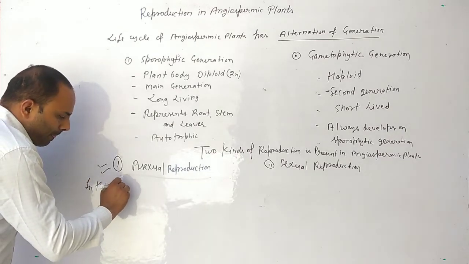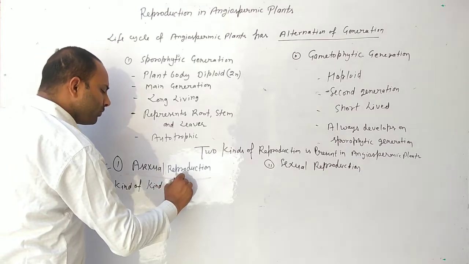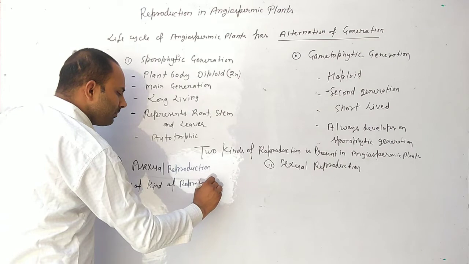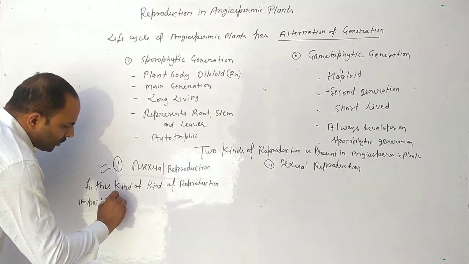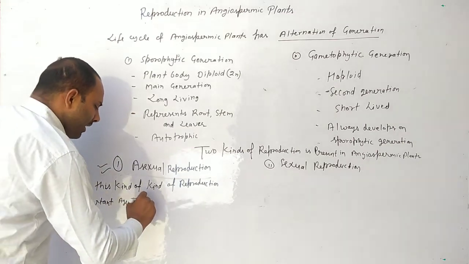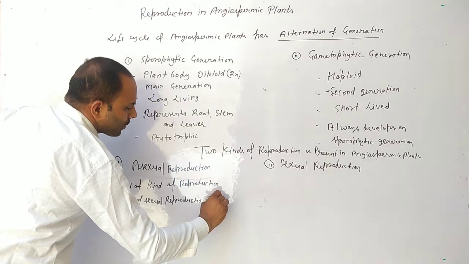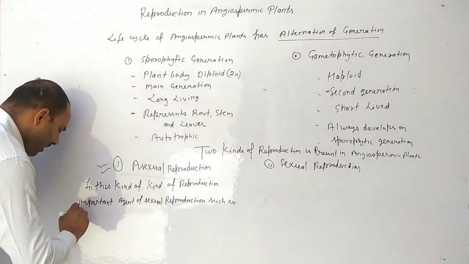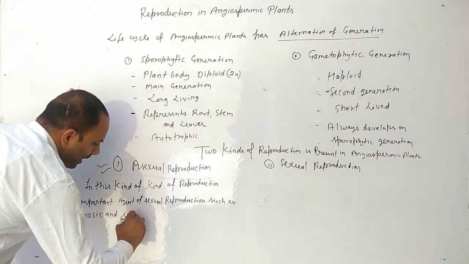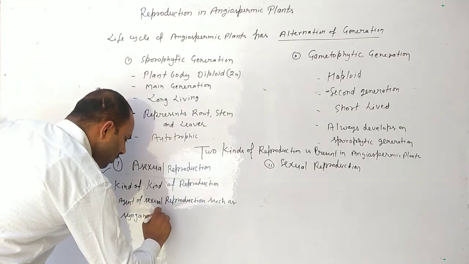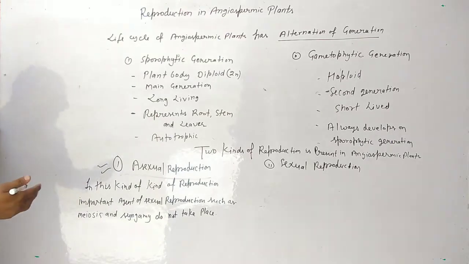In this kind of reproduction, important agents of sexual reproduction, such as meiosis and syngamy, do not take place.